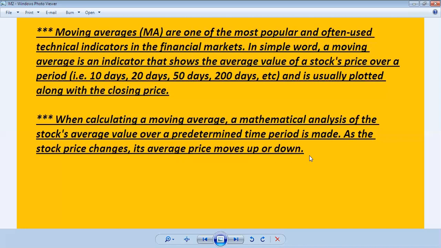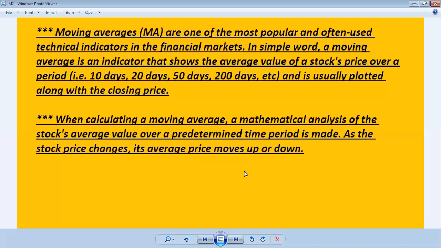That is why the moving average valuation goes higher and higher, and the moving average goes in an upward direction, and the average price comes higher and higher. So the moving average goes upward like this. And when the price is coming down every day, like 20 the first day, then 15 the second day, third day 10, and then 8, then 7, then 5, then the moving average goes down.